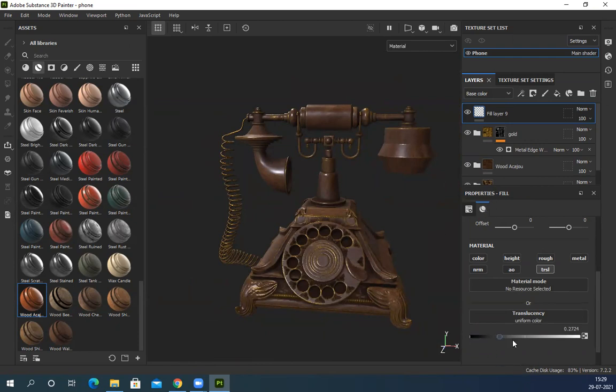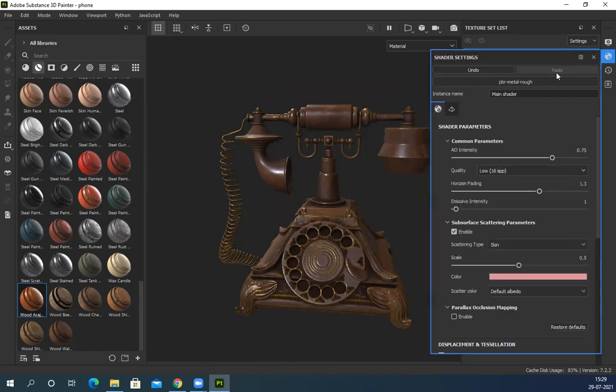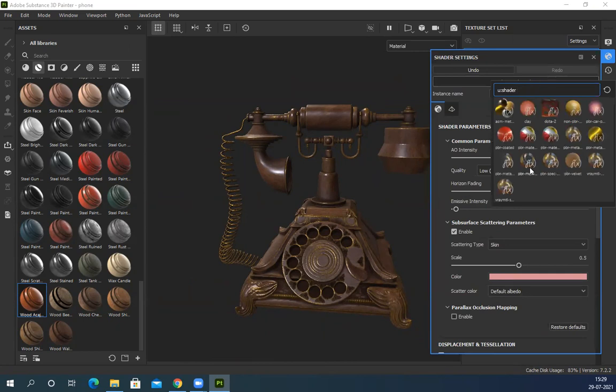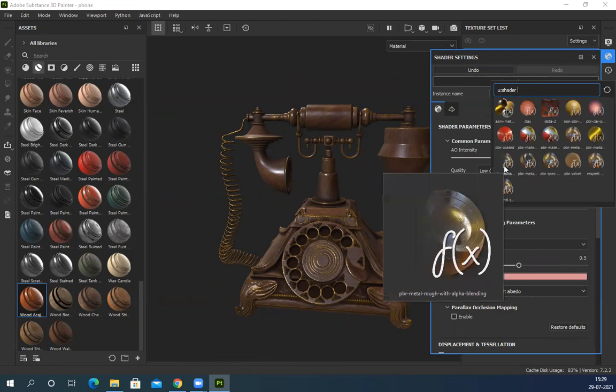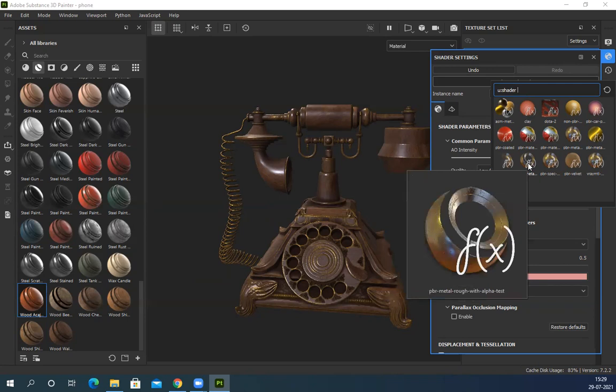So let's keep it at somewhere 50% and change the shader. You can see there are two shaders. PBR metal roughness with alpha blending is a soft blended alpha. The other is cutout, like alpha test. This is basically cutout, used whenever you have very precise, crisp shapes. Suppose I want to cut out something, for that we use this.